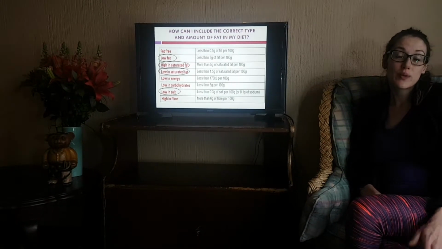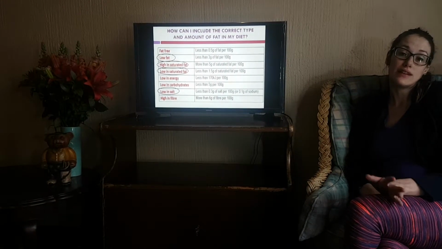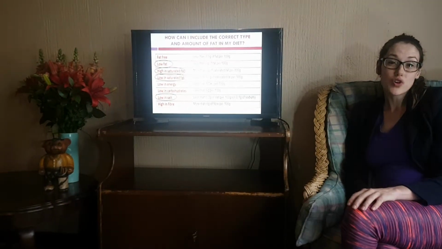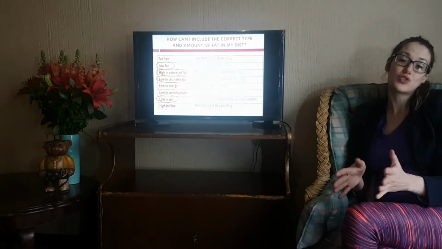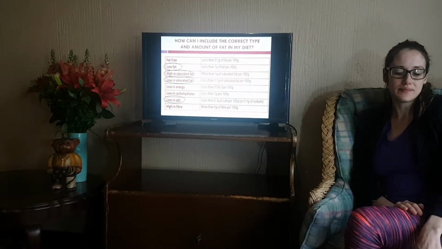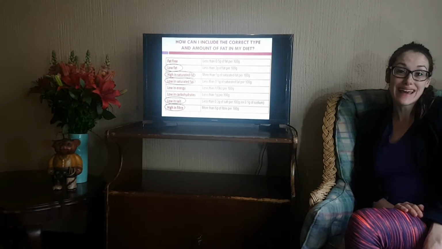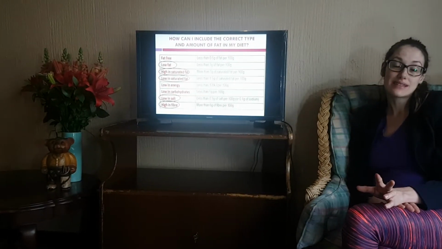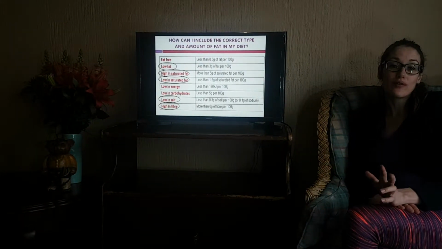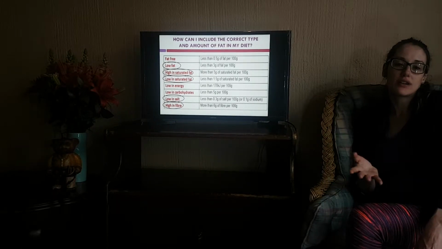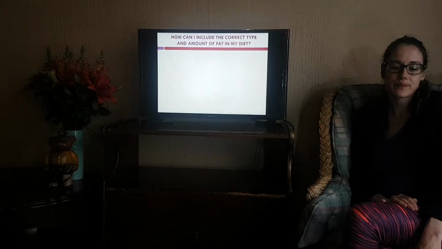Low salt foods, so we're going to go into a bit more detail about salt later on, but just be mindful that salt or sodium also has an effect on blood pressure, which also then leads to macrovascular complications. And then fiber, again, as we did speak about, its effect on keeping the blood vessels clean. We want to aim for fiber of 6 or more grams per 100 grams. It would be considered a high fiber food.